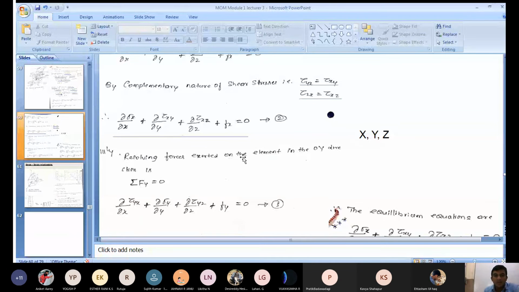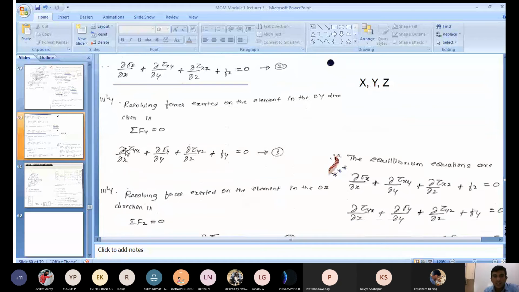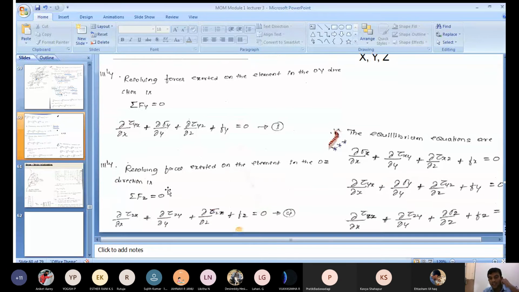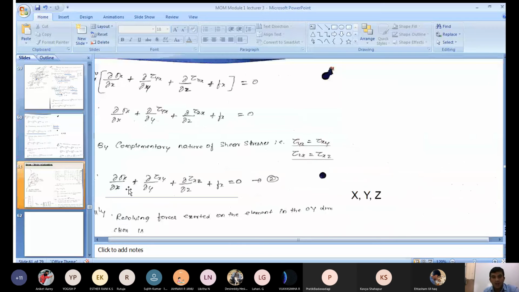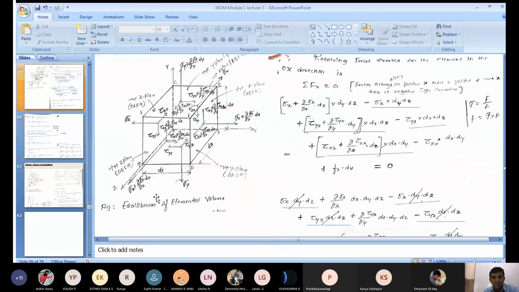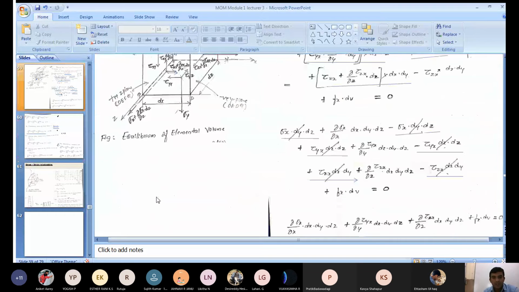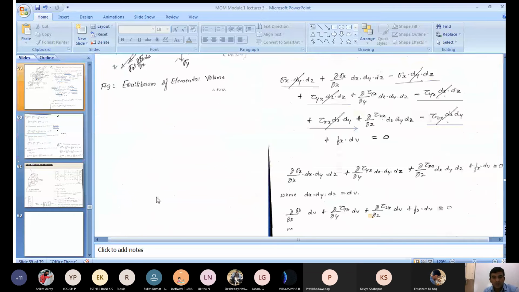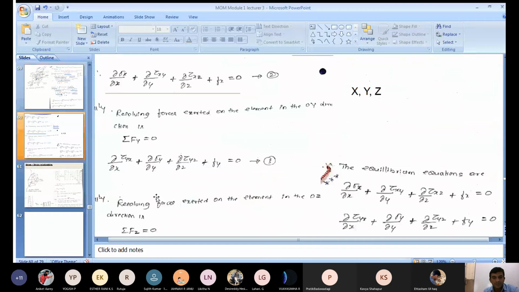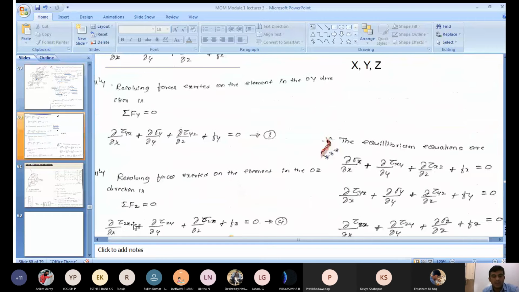Similarly, go for the equilibrium equation along the y axis, that is ∂/∂x into tau yx plus ∂/∂y into sigma y plus ∂/∂z into tau yz plus fy is equal to 0. Similarly, resolving all the forces in the z direction, that is, the vector sum of all the forces acting in the z direction is equal to 0. Now this is the equilibrium equation you get along the z direction.